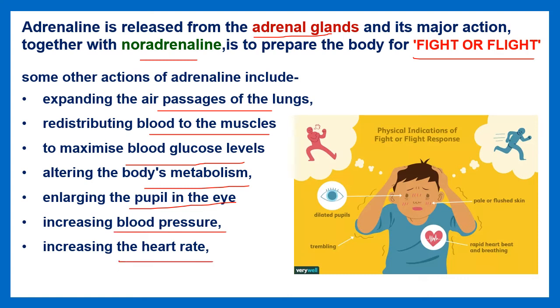Actually, this is the hormone that prepares our body to face any emergency situation. Whether you will face the situation or you will just flee away, that depends on the amount of adrenaline released in your body. That is why it is known as the fight or flight hormone also.